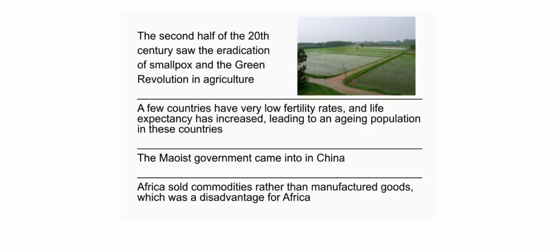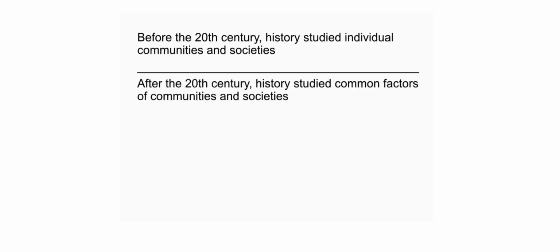The second half of the 20th century saw the eradication of smallpox and the Green Revolution in agriculture. A few countries have very low fertility rates, and life expectancy has increased, leading to an aging population in these countries. The Maoist government came to power in China. Africa sold commodities rather than manufactured goods, which was a disadvantage for Africa. Before the 20th century, history studied individual communities and societies. After the 20th century, history studied common factors of communities and societies.